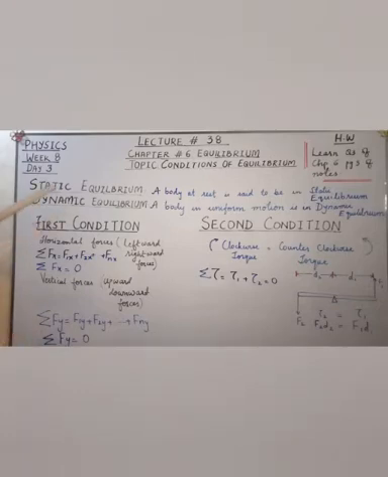I want you to give the examples of static equilibrium and dynamic equilibrium in the form of diagrams. With the help of diagrammatic illustrations, I will further explain these two types, that is static equilibrium and dynamic equilibrium.